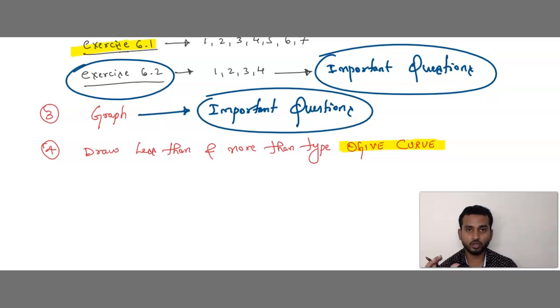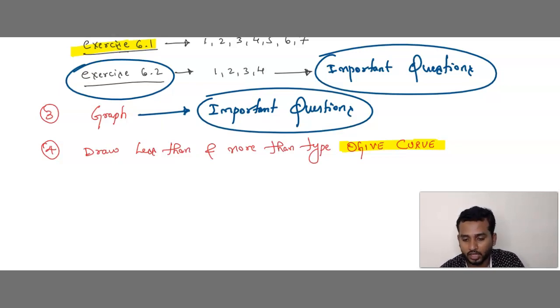Same question, just you see the table. Don't see any other thing. Just look at the table, look at the values. Understood? After seeing those values, draw less than type curve and draw more than type curve. Both the curves you need to practice for the same questions.